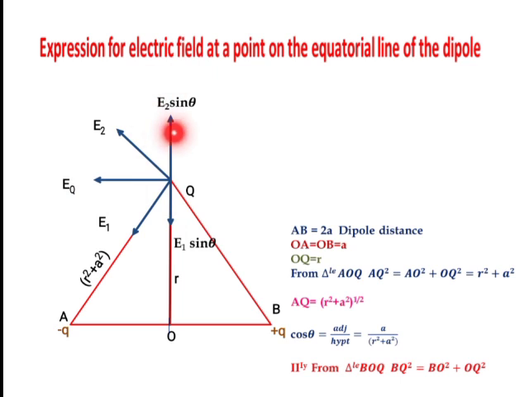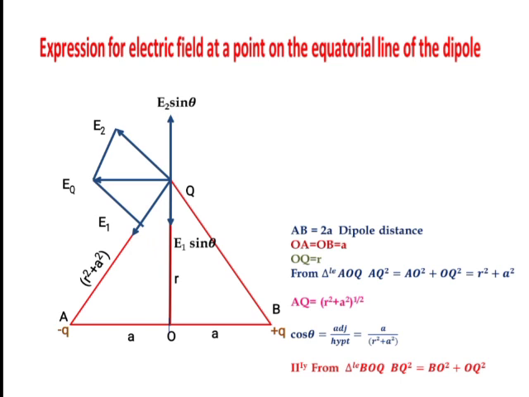E1 sin theta and E2 sin theta are opposite in direction, so these two get cancelled. What is remaining here? E2 cos theta and E1 cos theta, which are along the EQ imaginary line. These are all imaginary lines. Now, if we join E2 and EQ, and EQ and E1, it is like a rectangle.